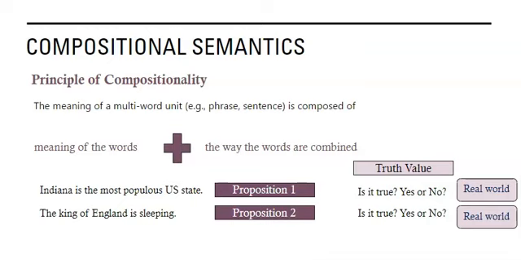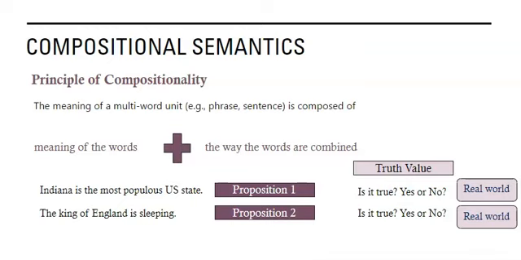Indiana is the most populous state, proposition 1, has a truth value. That truth value happens to be false, and we know that based on the real world. The King of England is sleeping. You and I might not know the truth value, but we know that that proposition has a truth value because we can check information in the real world.